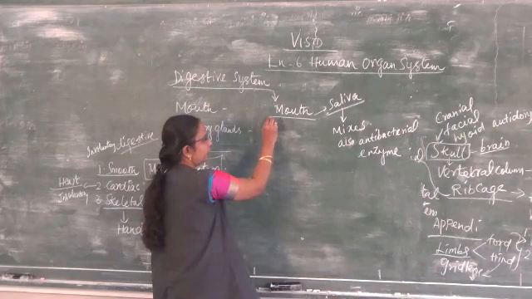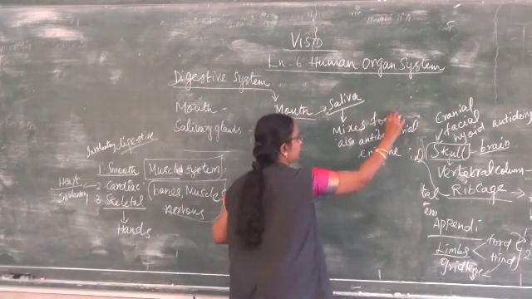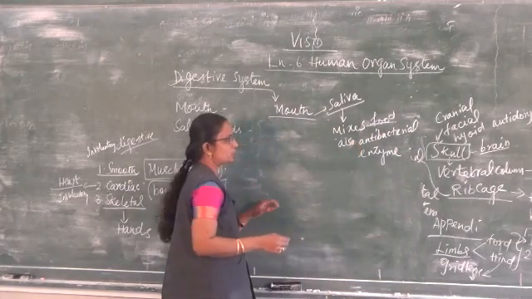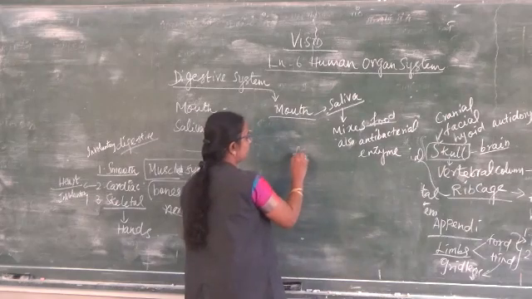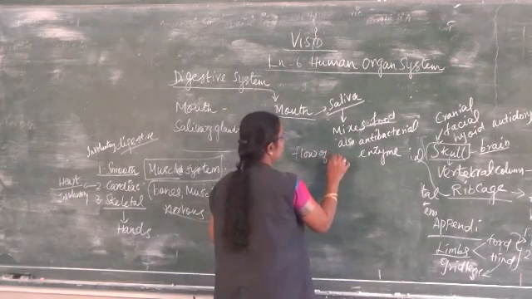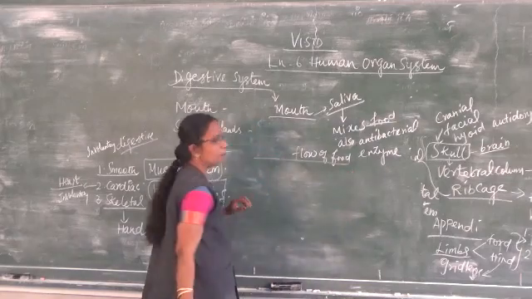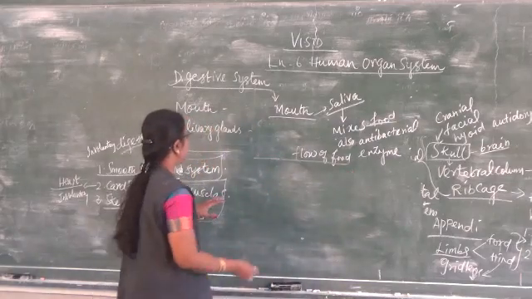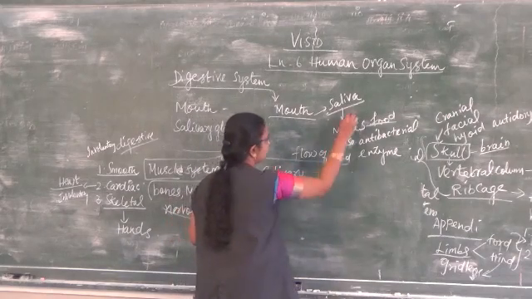So the mouth contains the saliva, which mixes with the food and contains an antibacterial enzyme. So this is about the mouth. Next, it contains the salivary glands, which secrete the saliva.